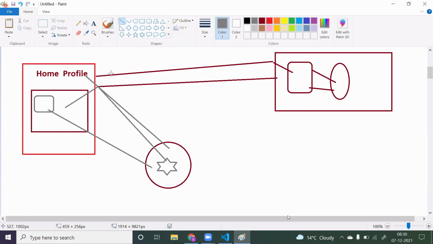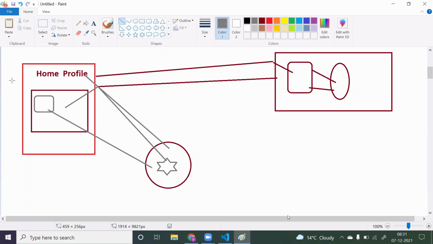In the first scenario, you take the data from the database and store it here, and any other component that requires the same data, instead of sending another request to the server, will take the data from Redux. In the second scenario, if some component has data that it wants to share with the profile, this component will store that data in the Redux store, and the other component will take the data from the Redux store.